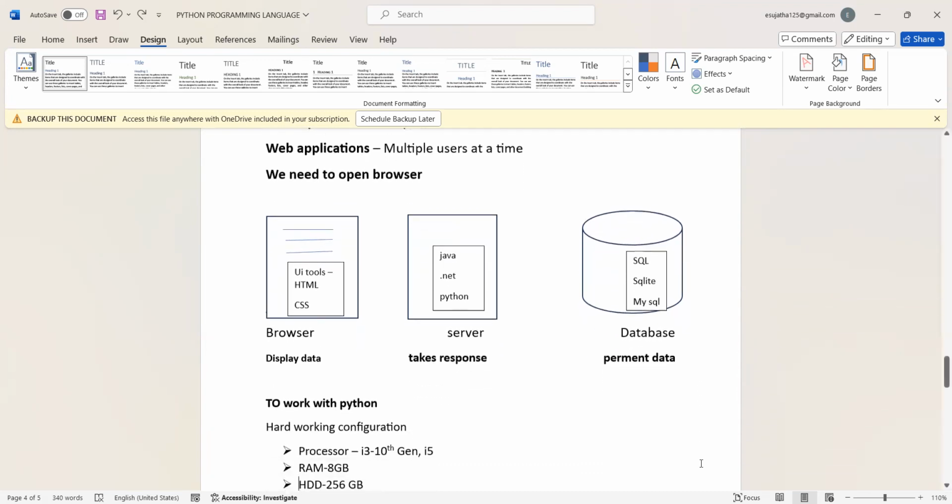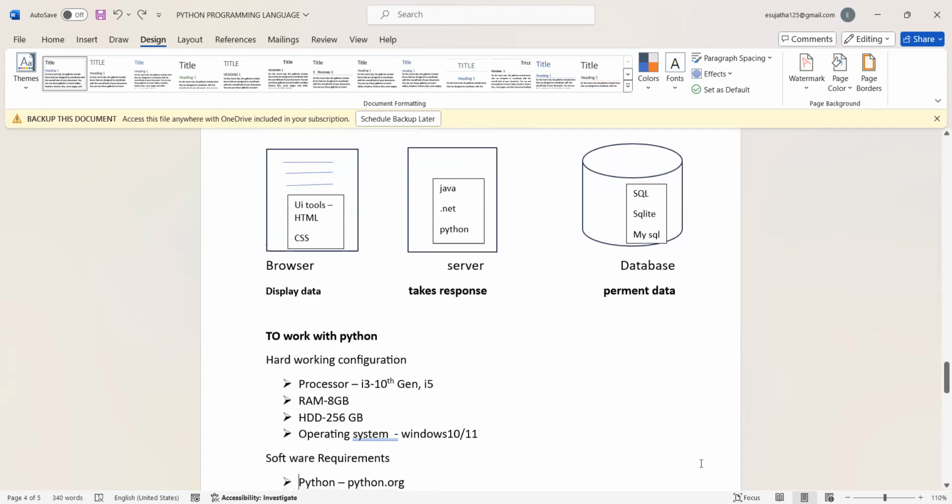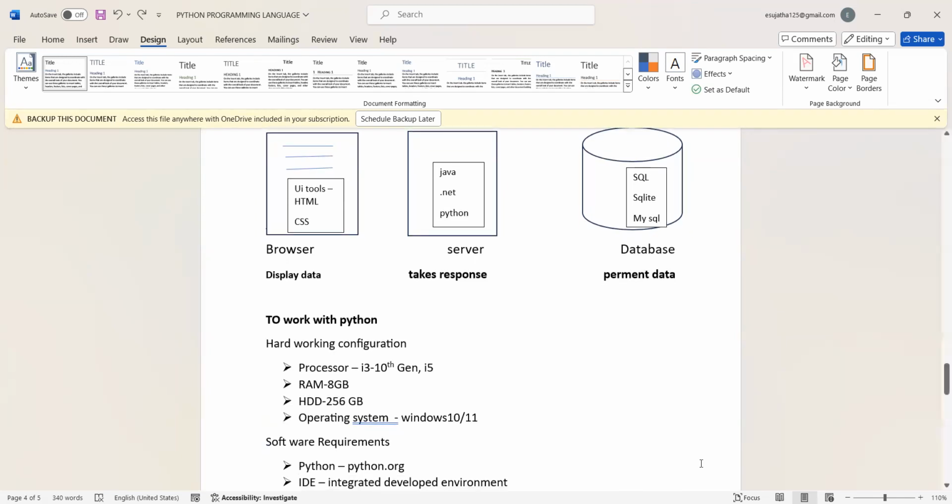Now, how to work with Python. What configuration is required to install Python? We can use Python, Anaconda, or Visual Studio. These are different names we use in the IT industry. In hardware configuration, for the processor, if you want i3, a 10th generation is okay, then i5, and now i7 is available. RAM is 8 GB, HDD is 256 GB. For the operating system, any one, Windows 10 or 11, we can use.